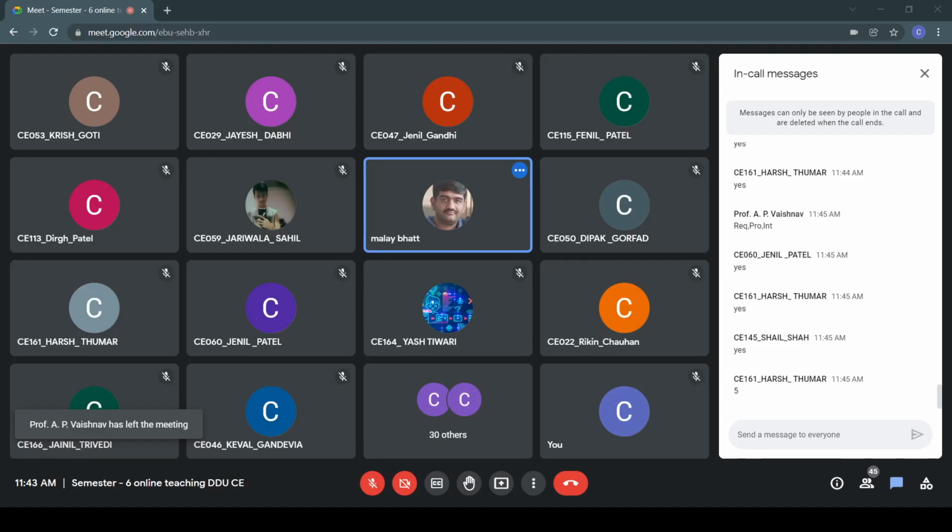In the last session we went through the languages part, and we saw some interesting examples of languages. We discussed various operations on languages: concatenation, Kleene closure, and positive closure. All those operations we have seen in the previous session. So today we'll see more interesting examples related to languages. I am sharing this slide with you.